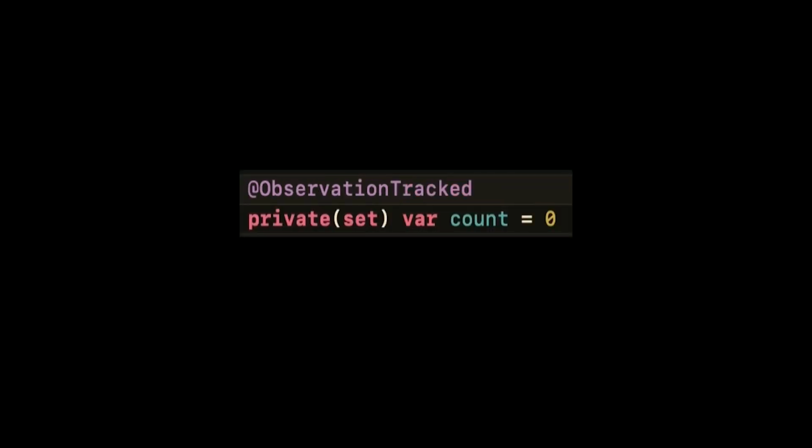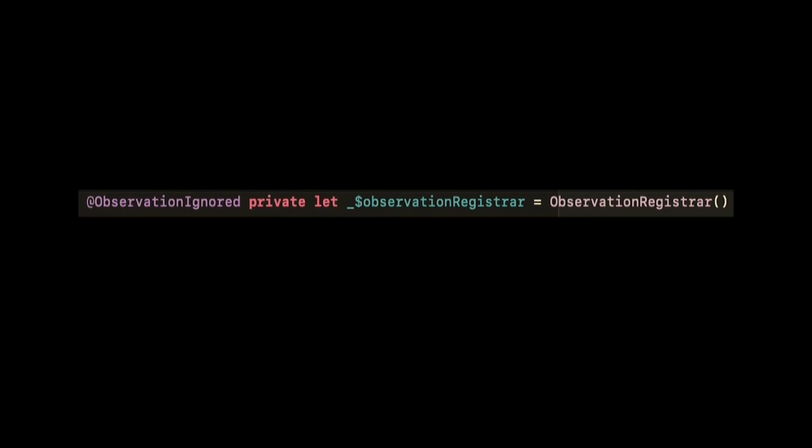The other thing that we get is observation is tracked for our actual property. So count, other people can find out when it changes. That's how the view was able to respond to that. And then the third piece, which is kind of cool and secret, is there's an observation registrar. The observation registrar says, anytime someone even looks at the property or changes the property, let me know so I can let other people know, and by other people, it mainly means SwiftUI. It doesn't care about us, it cares about SwiftUI.